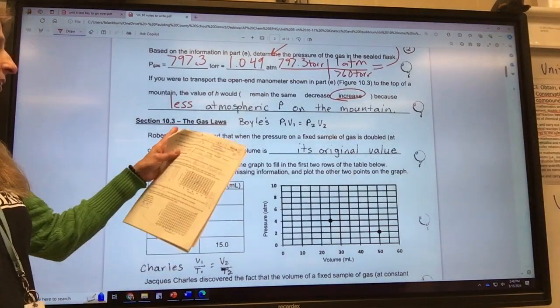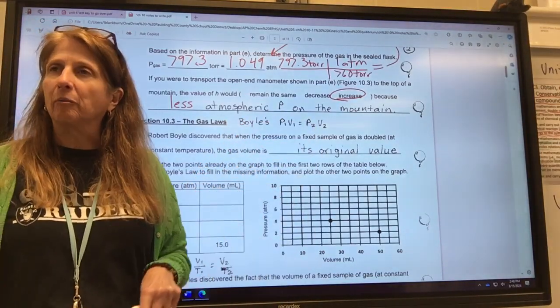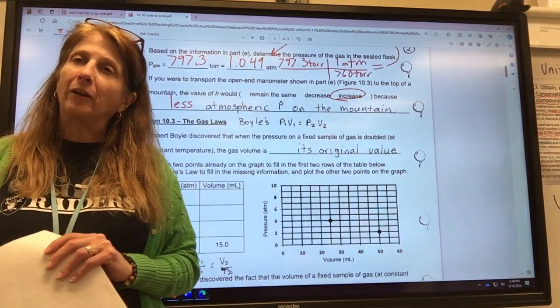Okay, now do you remember the gas laws? Boyle's, Charles's, Gay-Lussac's, ideal, combined. Time to remember them. Do you remember the song I sang you about them?